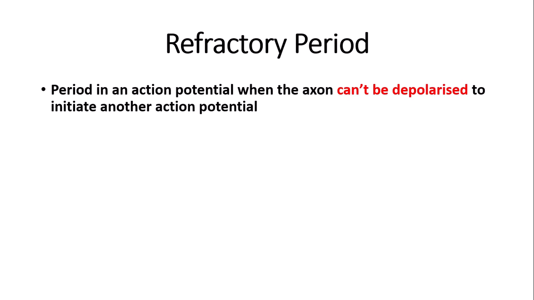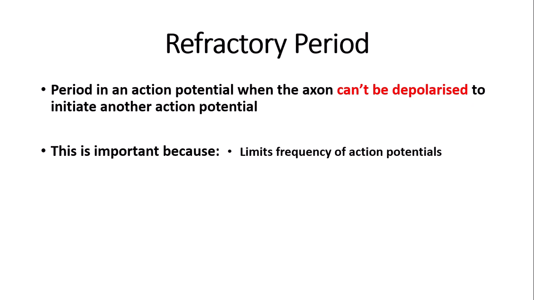So now we are going to talk about the refractory period. What is the refractory period? The refractory period is a period in an action potential when the axon can't be depolarized to initiate another action potential. So depolarization does not happen in this stage.